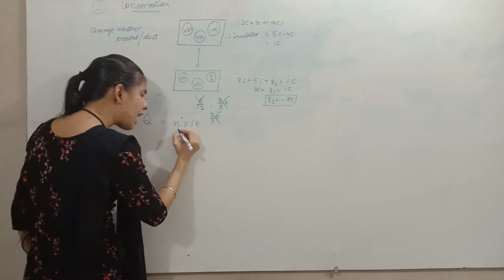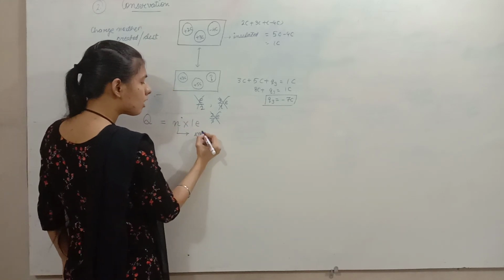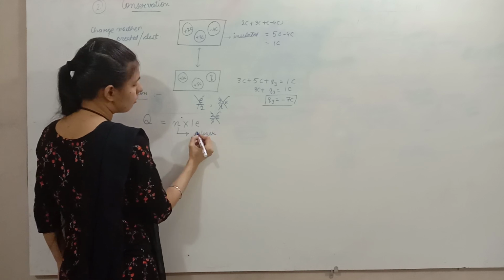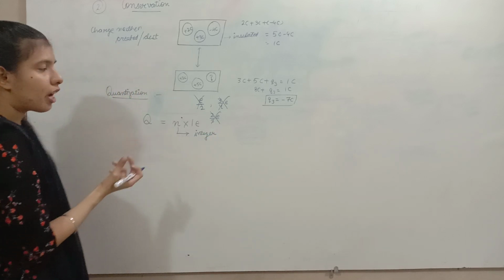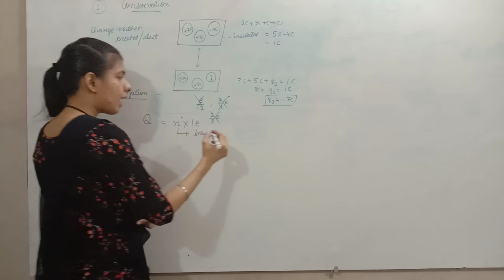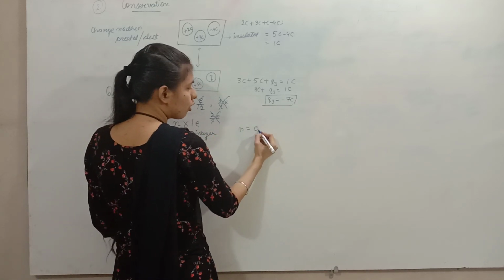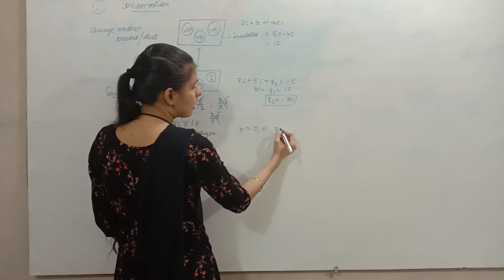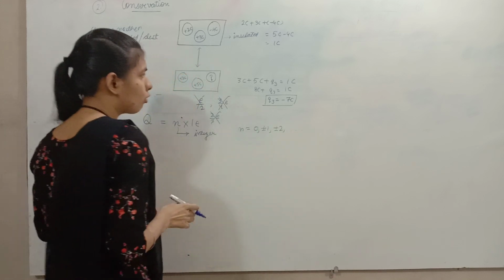That means n can only and only be an integer. It cannot be a rational number. And the value of n can be 0, plus minus 1, plus minus 2, and so on.